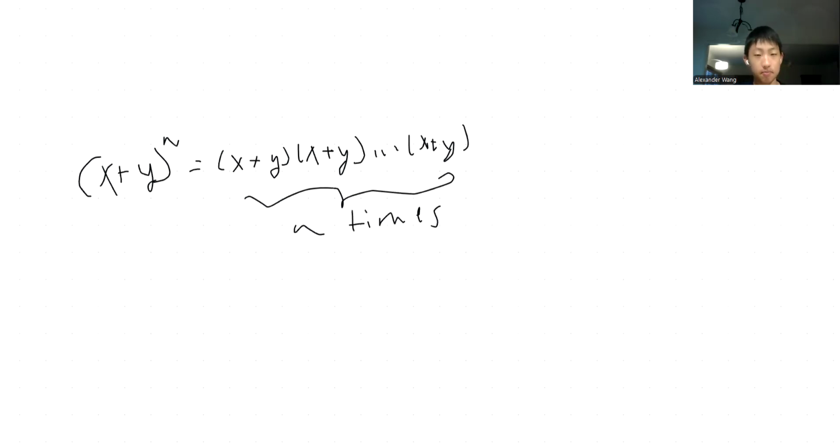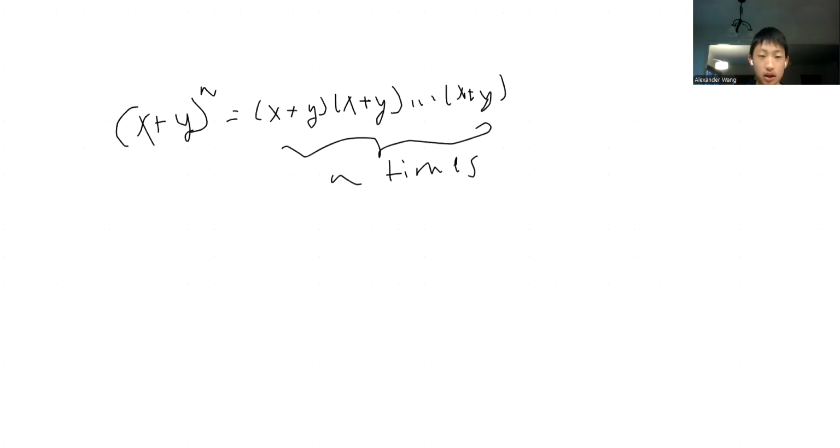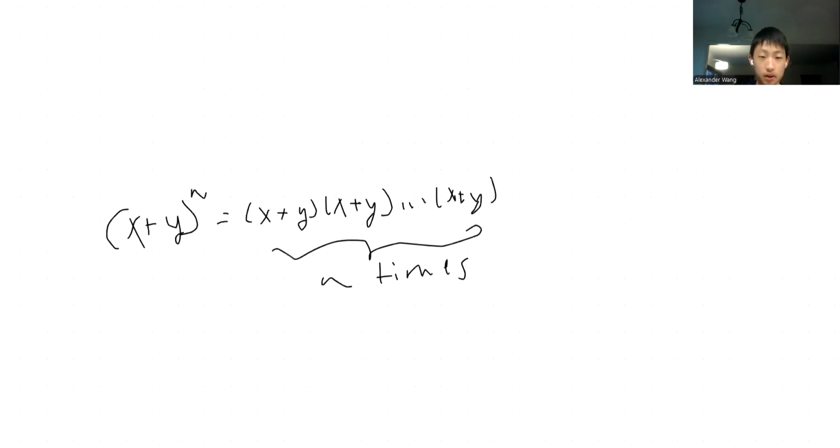And so there's a very cool trick that we can derive the binomial theorem right here. Notice that every single term is going to be a product of one of these individual binomials, right? You have n binomials of x plus y, and each term that you'll get is going to be using one of these terms multiplied by one of each and every other term.